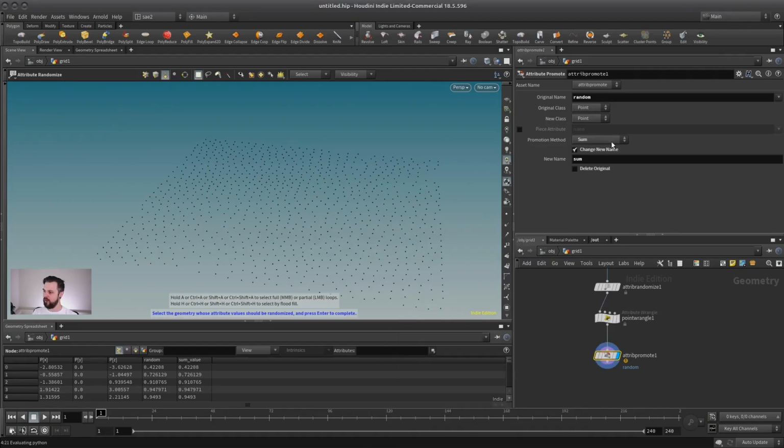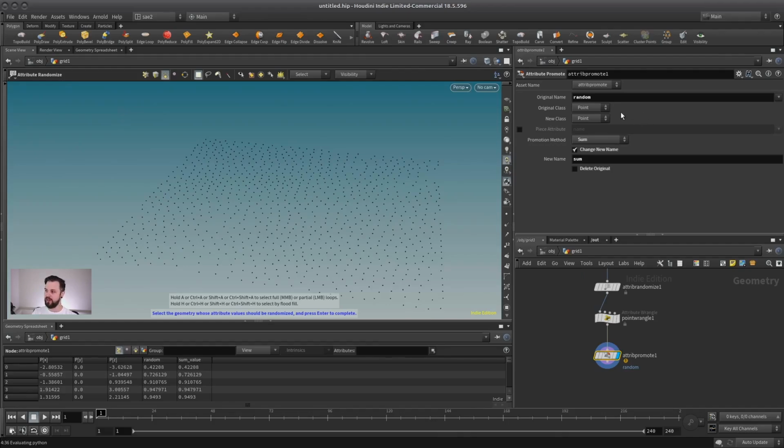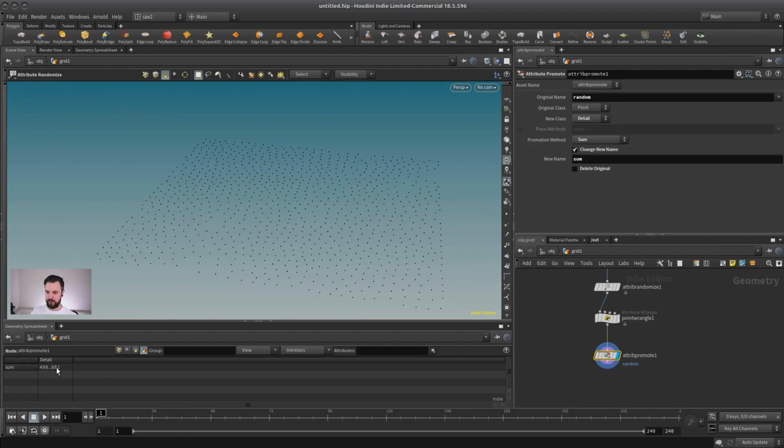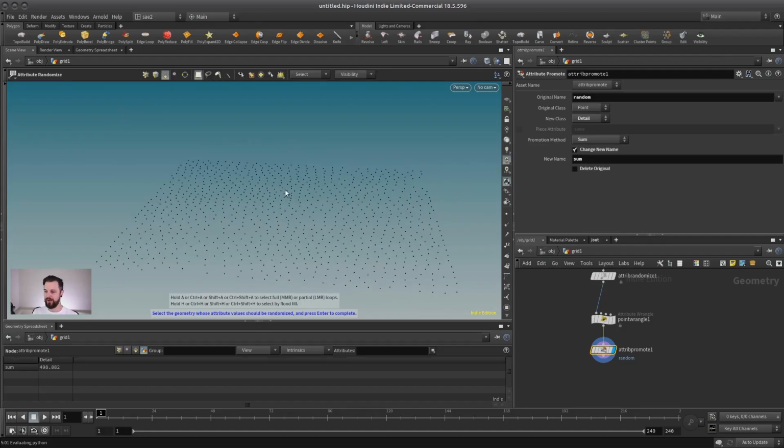It doesn't work because you have to promote something. So what would make sense here, and what we usually do, is you save the result of all of the points in the detail. And here you can see there's a sum attribute now with some kind of number that adds up all the random attributes together to this number. So this works. And if you need something like that, you have to do it before the wrangle or after the wrangle, and you have to do it in multiple steps to calculate an average or a sum or something like that. So that's very important.